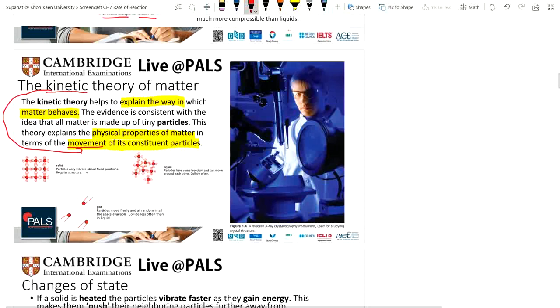So let's have a look here, the solid. The particles only vibrate about a fixed position in a regular structure. The kinetic theory for the liquid: the particles have some freedom and can move around each other. They collide often. And for the gas here, can you see the particles of the gas? Three particles here. The particles move freely and at random in all the space available, and they collide less often than the liquid because each particle is far apart from the others. This is the kinetic theory of matter.